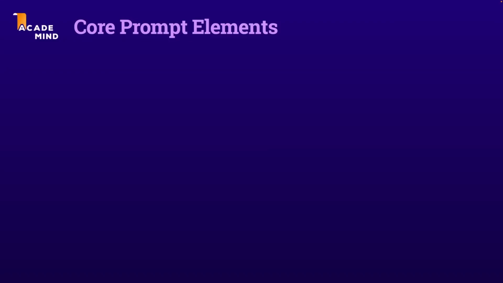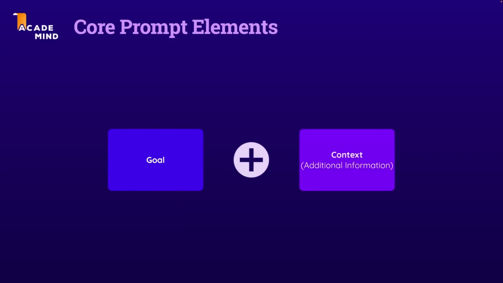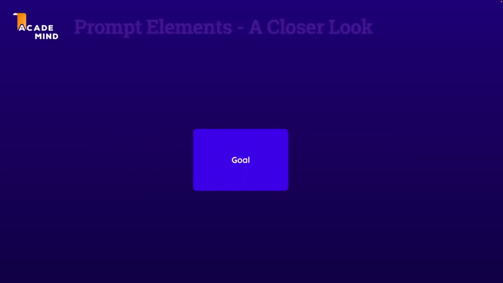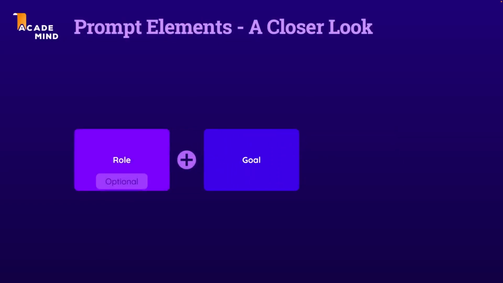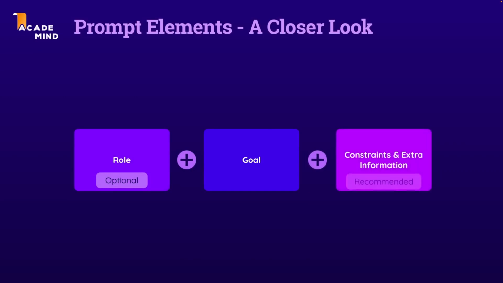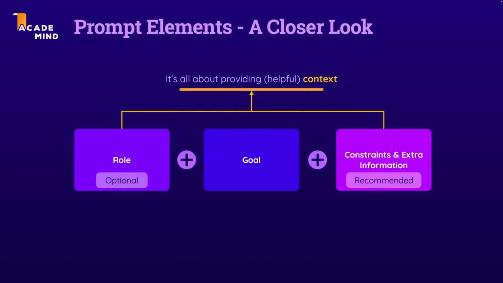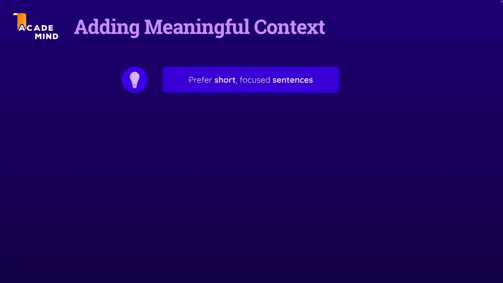So in this course section, you learned how to generally write good prompts. You learned which key elements make up good prompts, that it's in the end all about providing helpful context to ChatGPT so that it can produce good results. And of course, in this section, you also learned how to structure your prompts, that you should, for example, focus